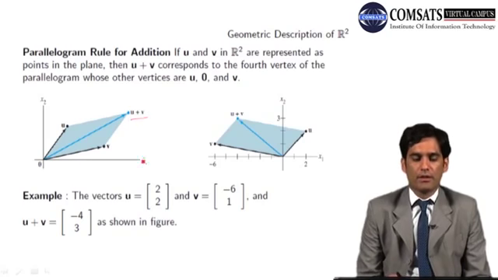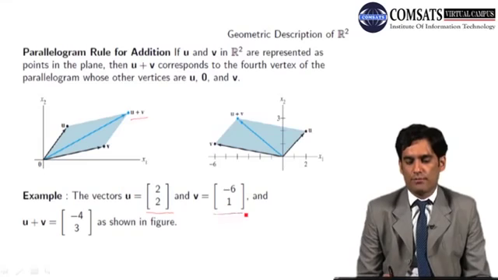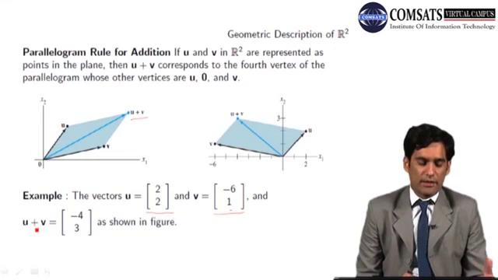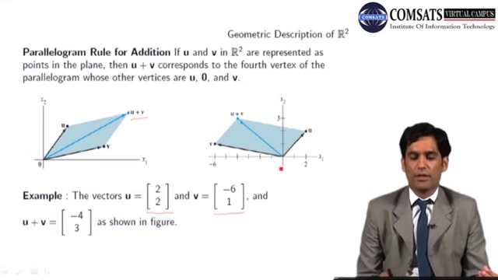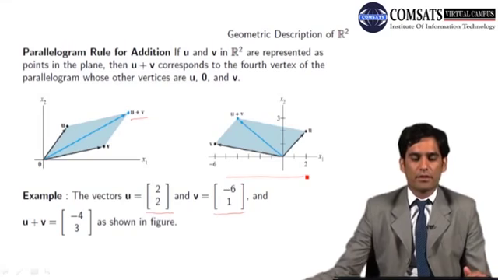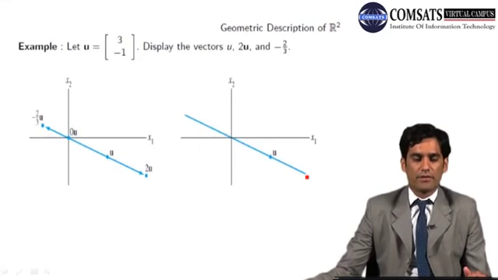For a particular example, u is (2, 2) and v is (minus 6, 1), and you can calculate algebraically u plus v equals (minus 4, 3), whereas geometrically it is shown in this figure. It is easy, so I am not going to explain these slides.